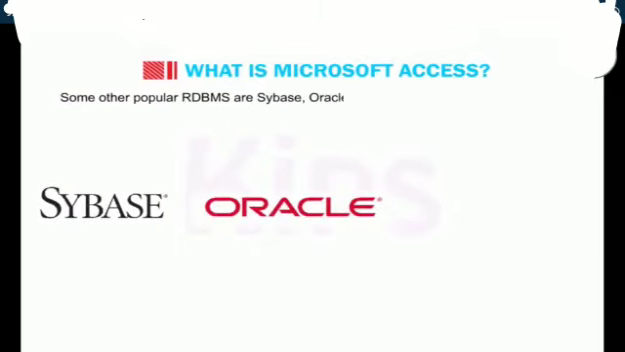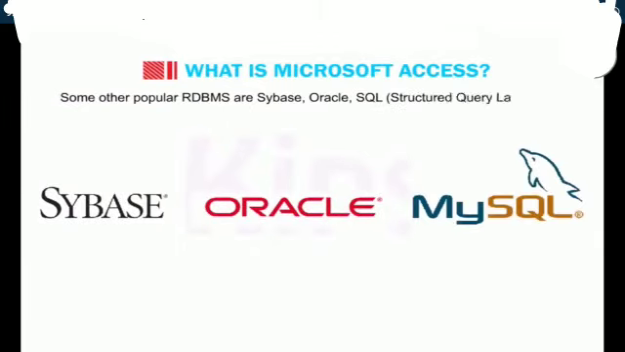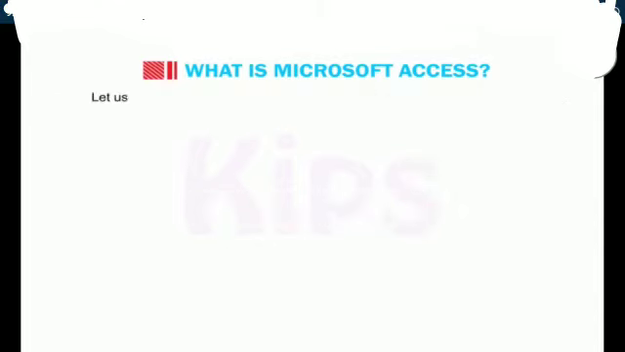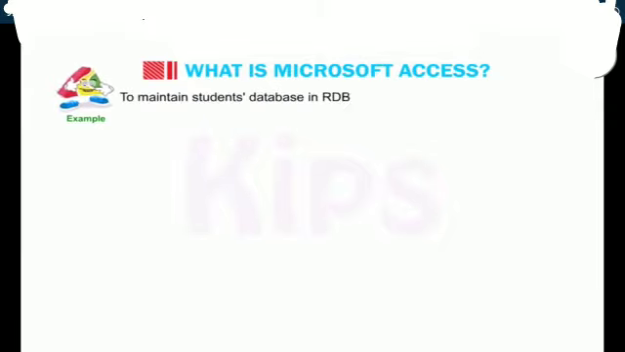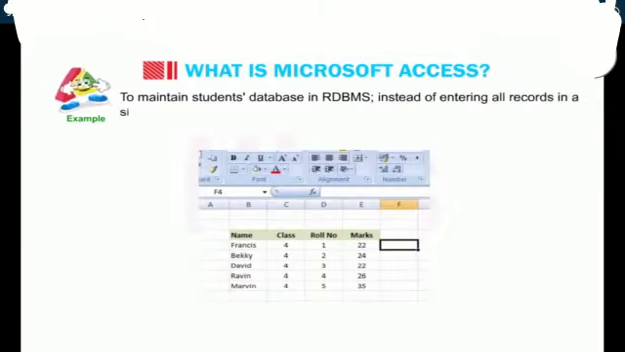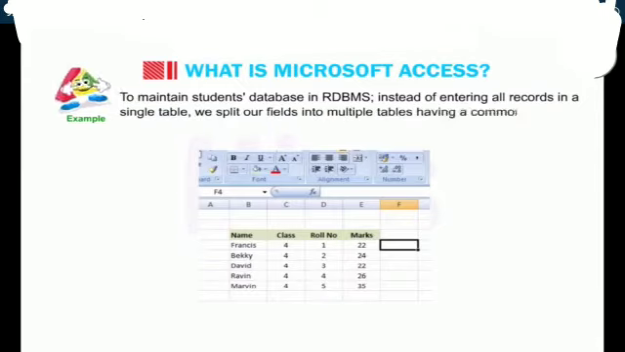Some other popular RDBMS are Sybase, Oracle, and SQL, Structured Query Language. Let us understand the concept of relationship with the help of an example. To maintain a students' database in RDBMS, instead of entering all records in a single table, we split our fields into multiple tables having a common column, such as roll number.